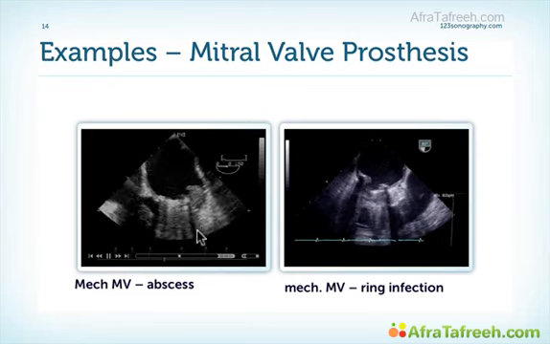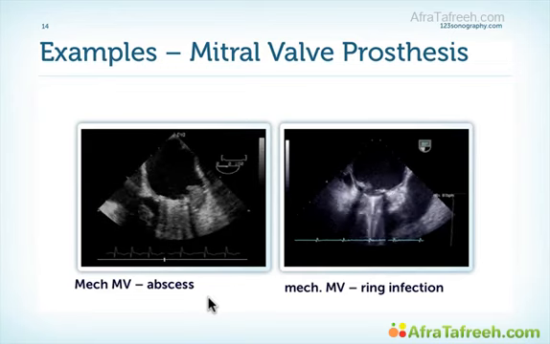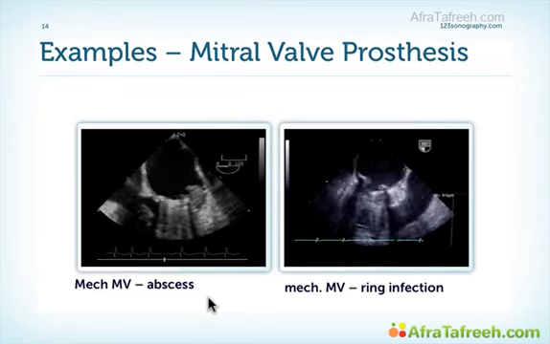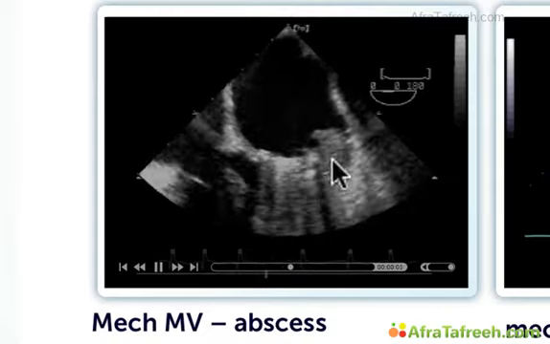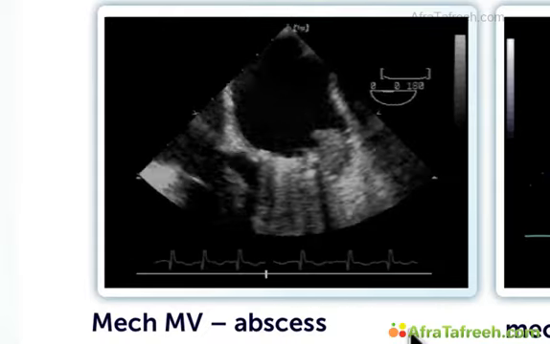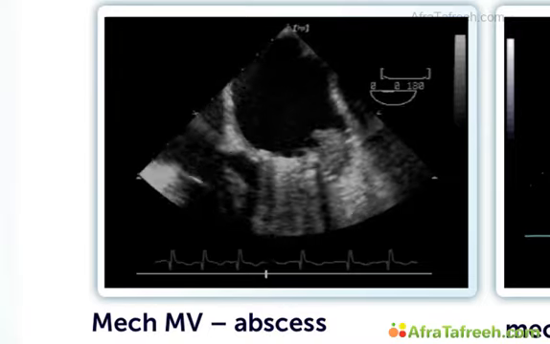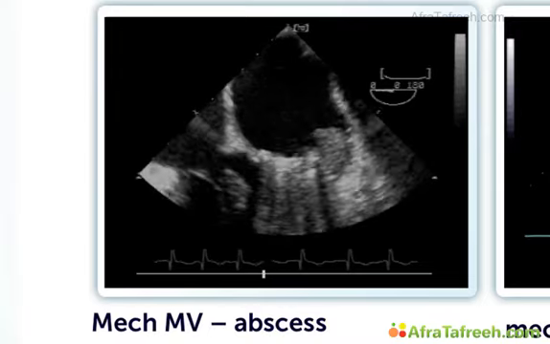On the left-hand side, we see a 70-year-old patient who received a mechanical prosthetic valve 6 years ago. And when she came, she was in septic shock actually, with high-grade fever and also with this large structure here, lateral to the prosthetic valve. If you look at the motion of the prosthetic valve, you can see that there's actually a rocking motion, so there is partial dehiscence.